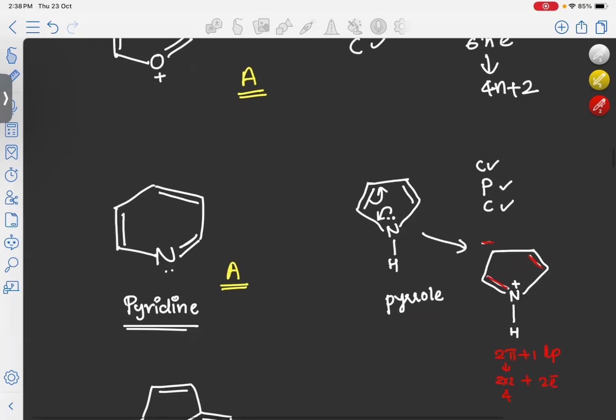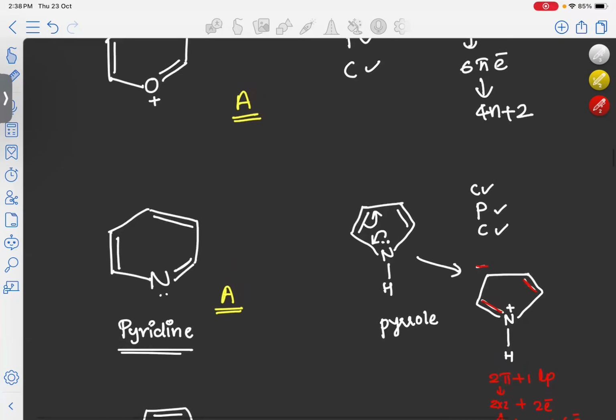So total it will be 4 plus 2, total 6 electrons taking part in the conjugation. 6 electrons means 4n plus 2 system. So here our molecule is cyclic, planar, conjugated, and it contains 4n plus 2 pi electrons. So the pyrrole molecule is also aromatic.